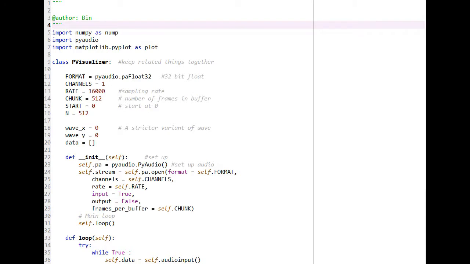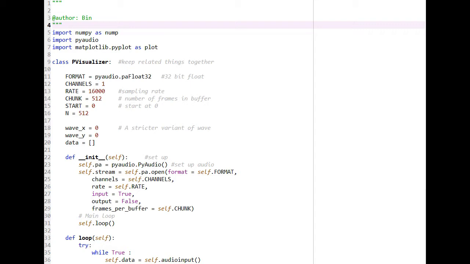And this is our Python project, the real-time audio visualizer or oscilloscope. We imported NumPy, PyAudio, and Matplotlib. NumPy for computing the waveforms, PyAudio because we are using the microphone, and Matplotlib because we are plotting the waveforms.